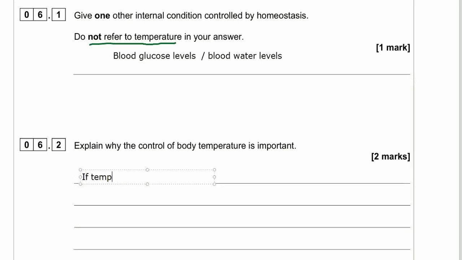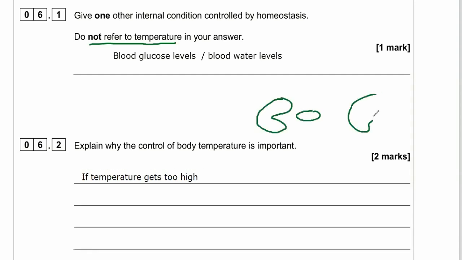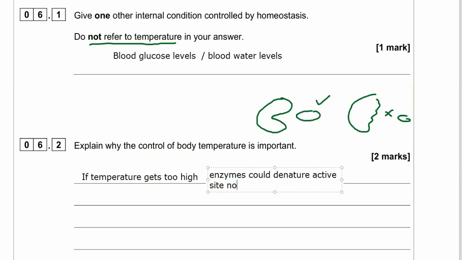6.2, explain why the control of body temperature is important. Okay, think about it. What happens if your temperature gets too high? So what happens to enzymes in your body which control all of the chemical reactions in your body? Well, here's a diagram of an enzyme. And when their temperature gets too high, they become denatured and the substrate will no longer bind to the active site of the enzyme. So again, enzymes could denature if we don't control the temperature.